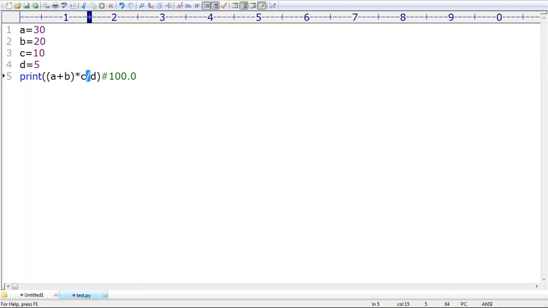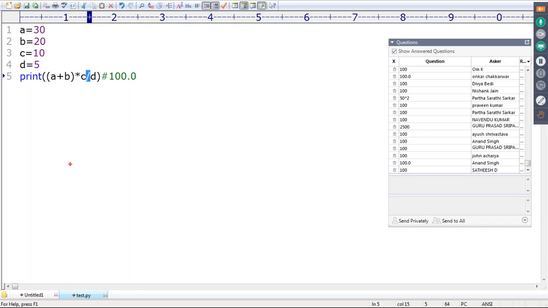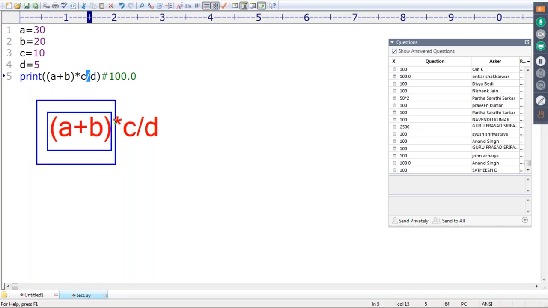So first the plus operator is going to be evaluated? Consider A plus B star C by D. First, which one is going to be evaluated? This one is evaluated. After completing this, the star operator is evaluated, and after that the division operator.